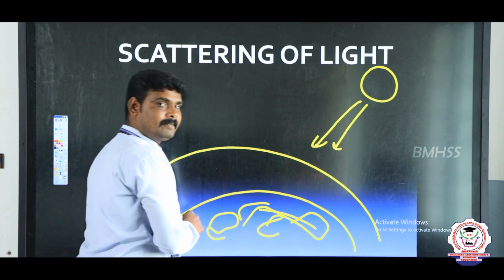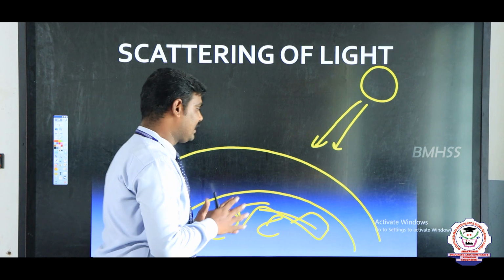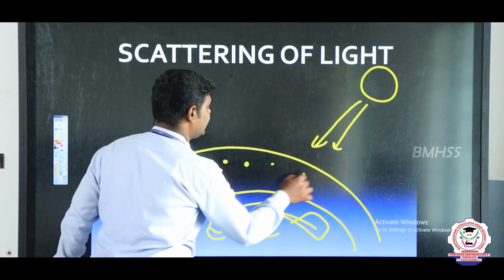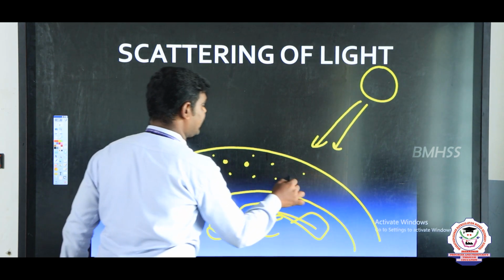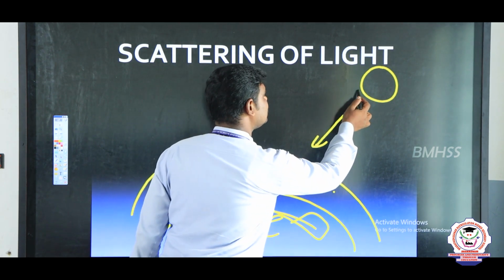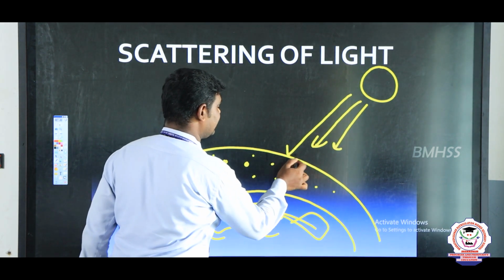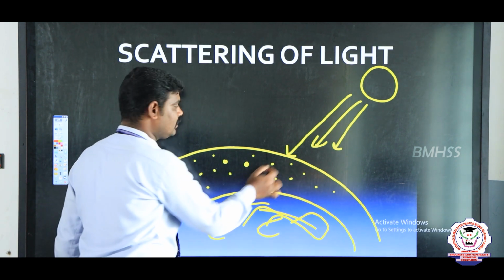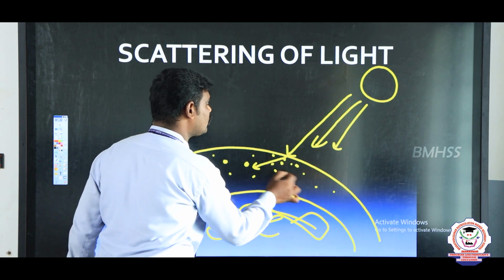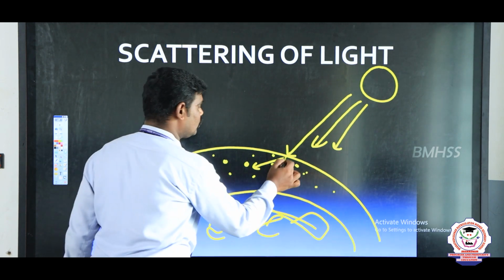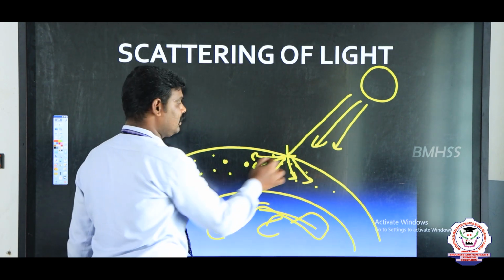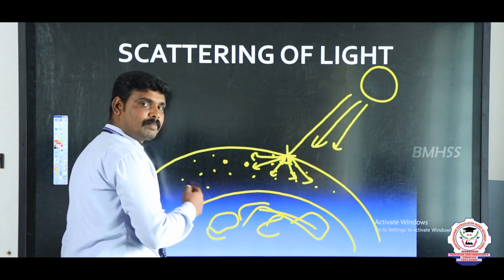In this atmosphere many gases are present, and in those gases atoms and molecules are present, for example nitrogen and hydrogen. When light from the sun enters the earth atmosphere, it is refracted when it falls on the atoms or molecules. The path changes and scattering of light is produced.